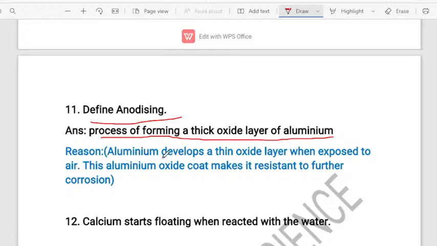Because aluminum will develop a thick oxide layer when it is exposed to air, and what happens, this aluminum oxide coat will be giving the resistance for further corrosion.